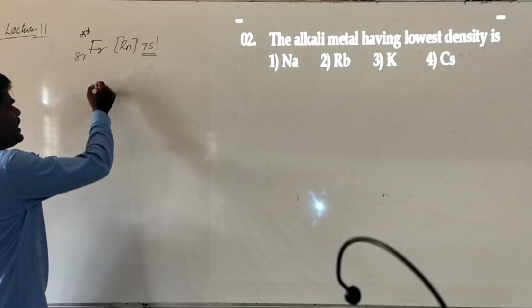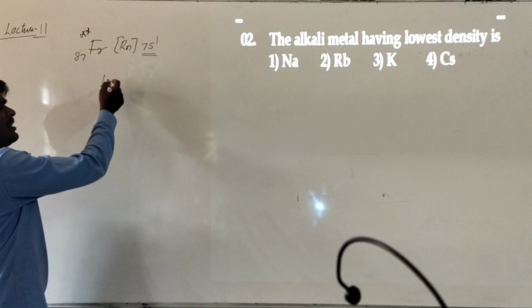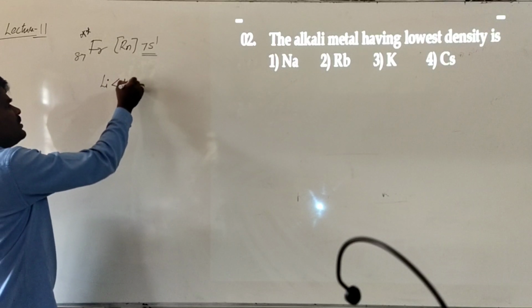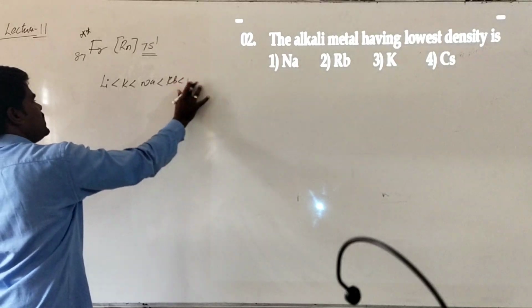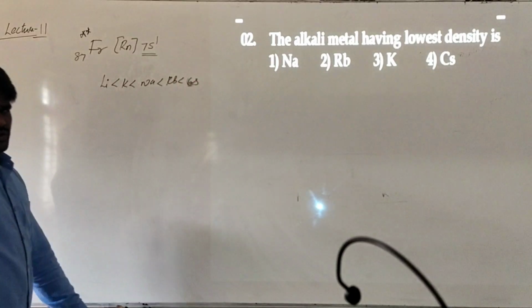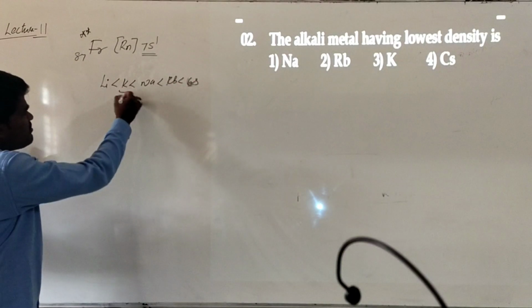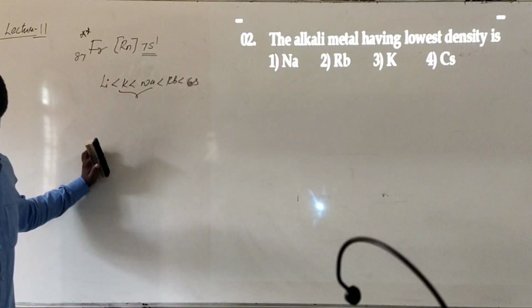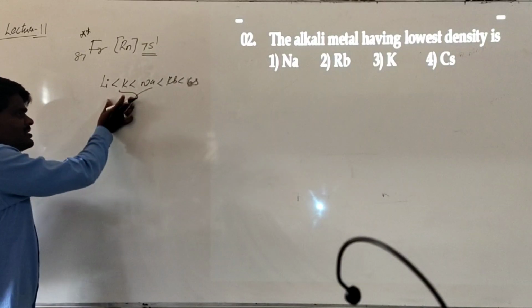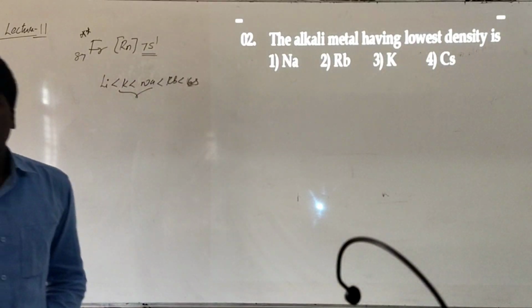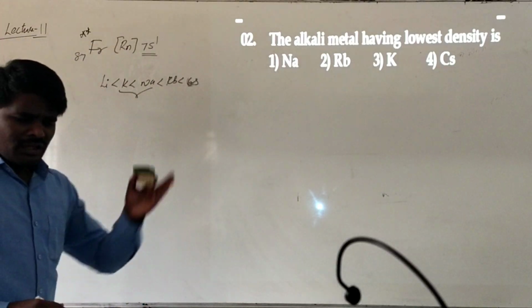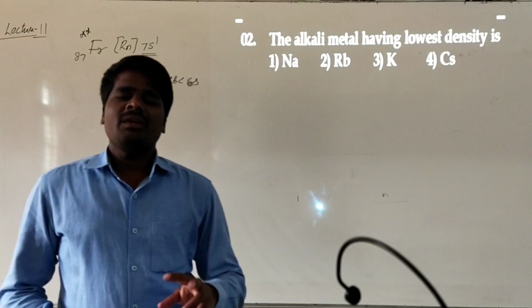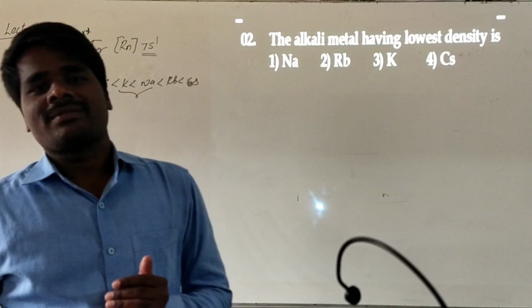If you are talking about the increasing order of density of alkali metals, the density follows this order. Generally, down the group density should increase. But what is the exception here? In between potassium and sodium, we have an exception. Potassium is generally expected to be heavier than sodium, but it is found to be lighter, because when moving down the group, both atomic volume and atomic mass increase.